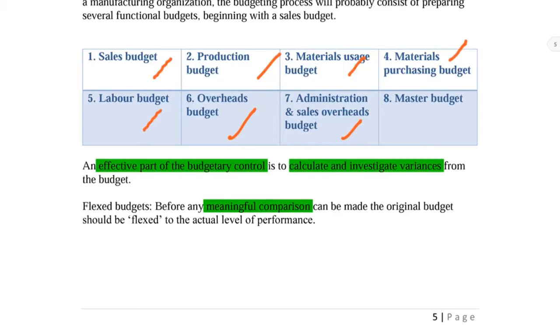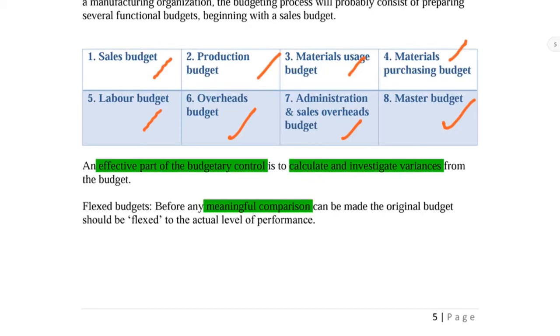And after you compile all the divisional budgets here already, then we need to come up with a master budget. The master in simple means the master copy of the budget. So normally this is referring to your budgeted statement of comprehensive income and statement of financial position, which is your SOCI and SOFP. This is to predict, based on your budget setting here, roughly next year, how much you're going to earn for the business and, if there is a loss, how much the loss is for the business.